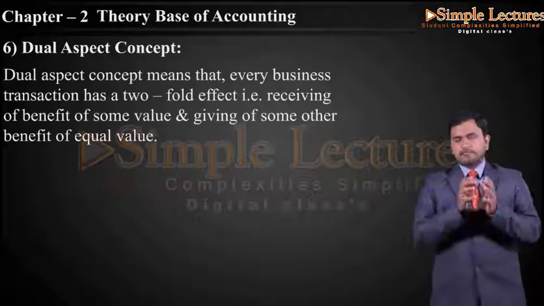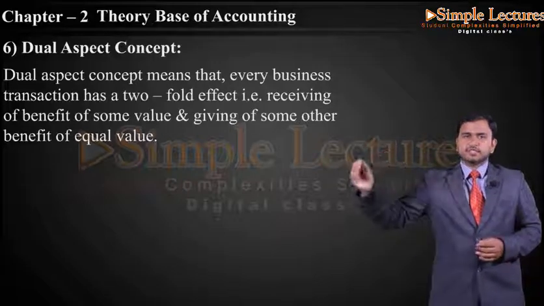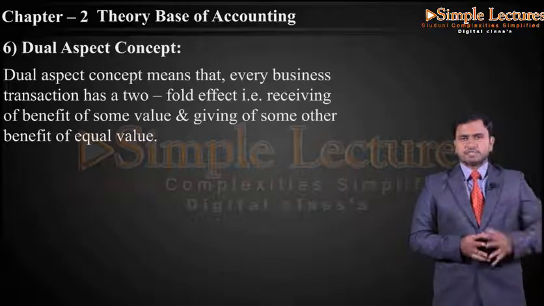For example, we can take one more example. If goods are sold for rupees 50,000, on one side we are giving goods for rupees 50,000, on the other hand we are receiving 50,000 in terms of cash.